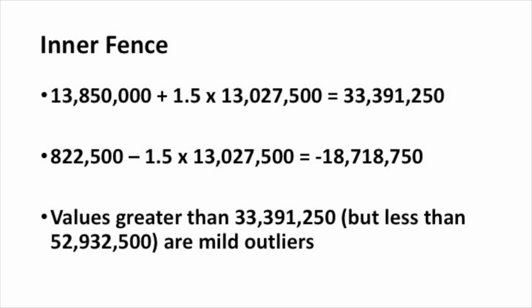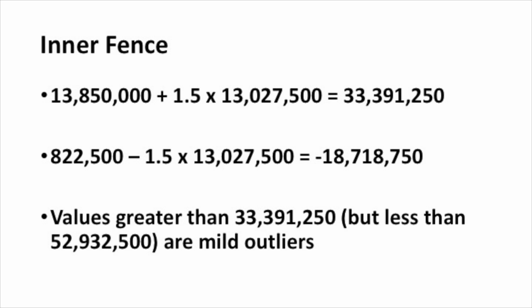To calculate the inner fence, we take the third quartile, which is 13.85 million followers. Here you add to it 1.5 times the interquartile range. That gives us an inner fence of about 33 million followers. And once again, on the low end, the inner fence is 822,500 minus 1.5 times the interquartile range. This is minus 18.7 million followers. Again, since the lowest number of followers you could have is 0, we're not going to have any observations that are outliers on the low end. But on the higher end, if a celebrity has between 33.3 million but less than 52.9 million followers, we'd call them mild outliers.